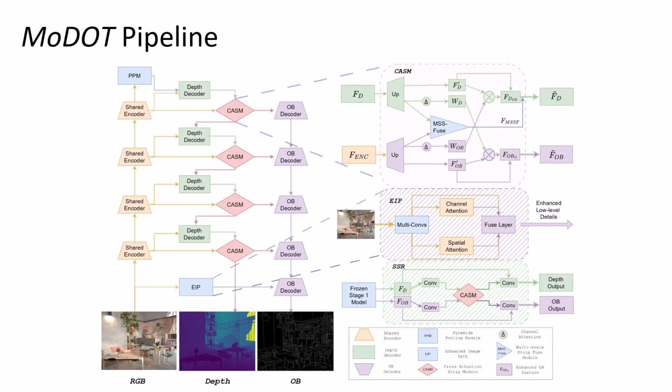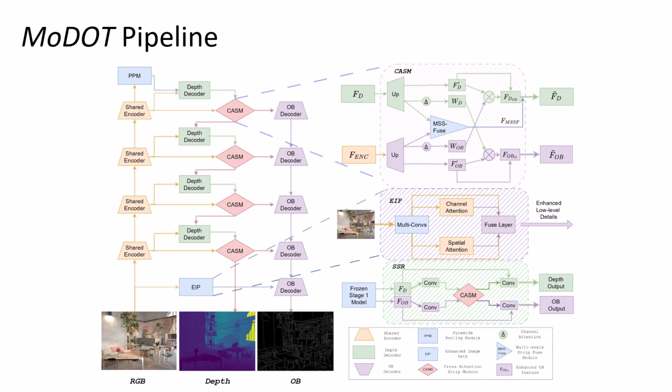Here we present the pipeline of MODOT. On the left is the main architecture used in the first training stage. We use a SWIN transformer as the shared encoder to encode RGB inputs. For the depth decoder, we adopt the decoder from the single-task depth baseline, which employs neural window-based fully connected CRF layers to decode depth, with a pyramid pooling module aggregating global high-level context.